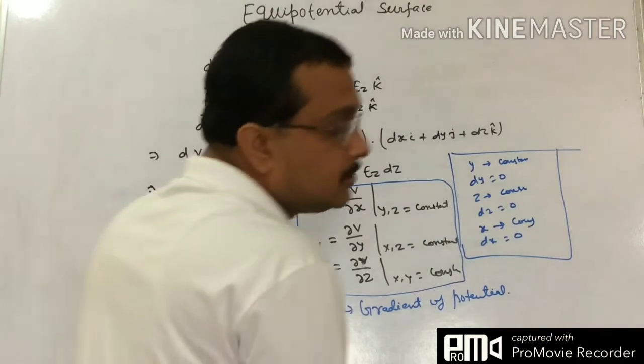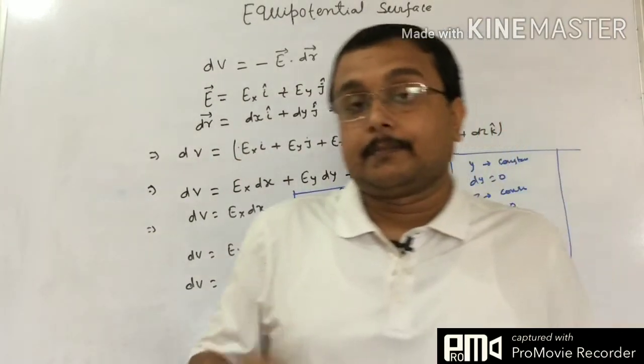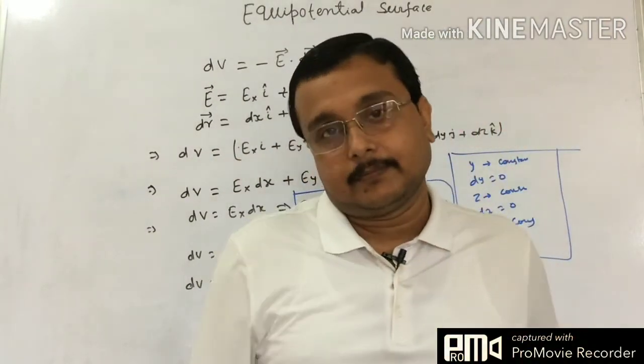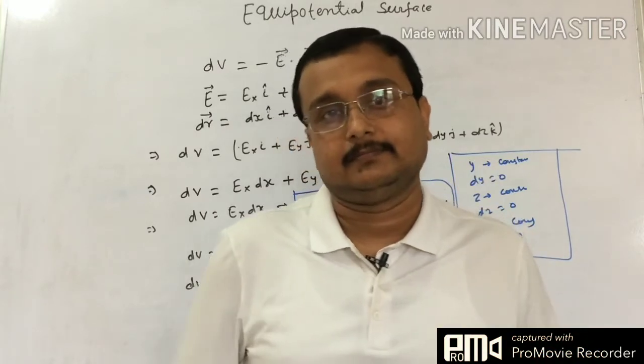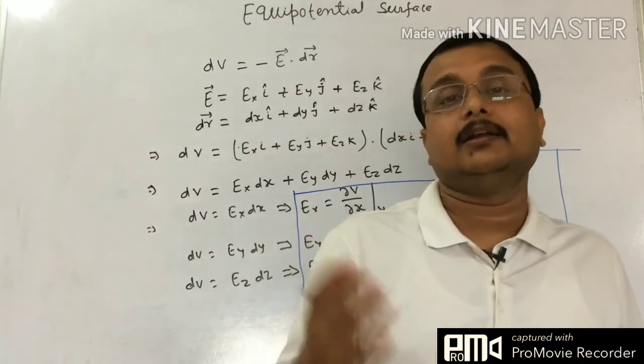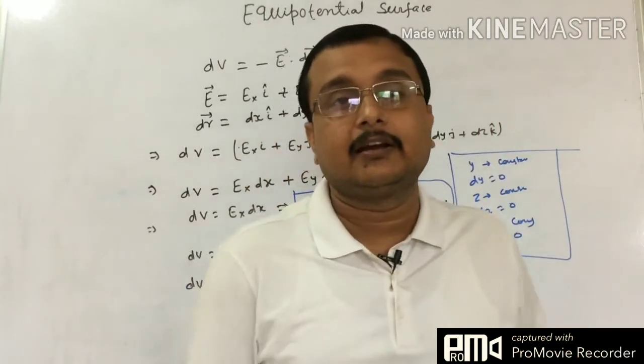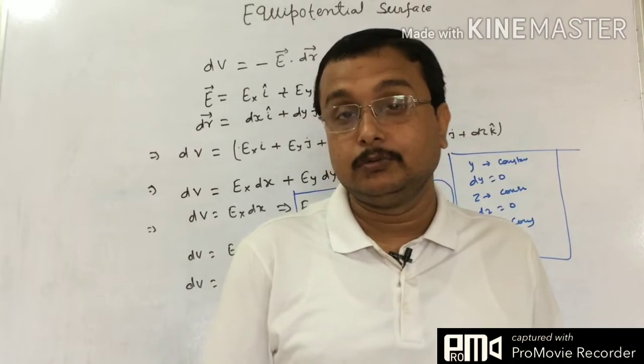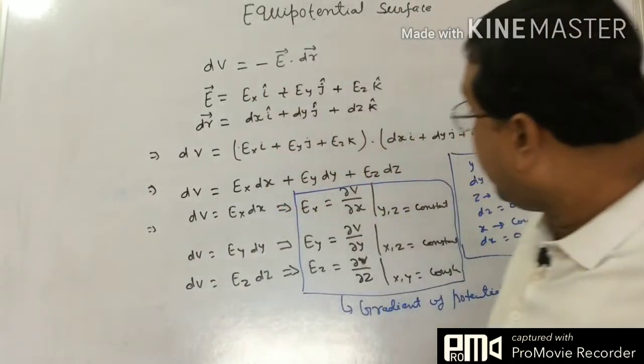Suppose potential as a function of displacement is given, and you have to find out the components of the electric field. How will we do it? A simple method.